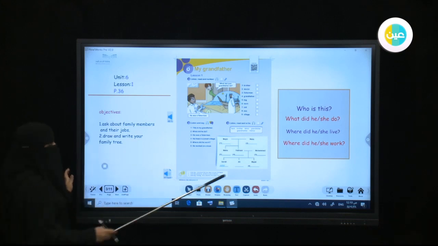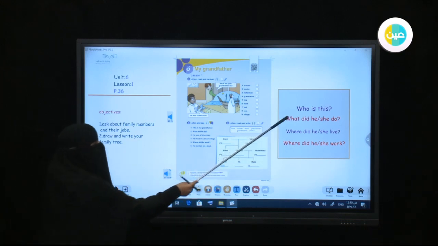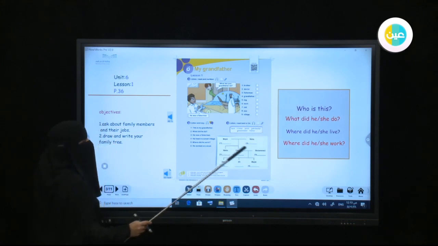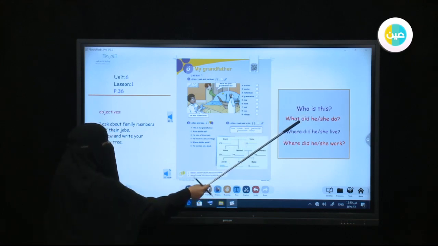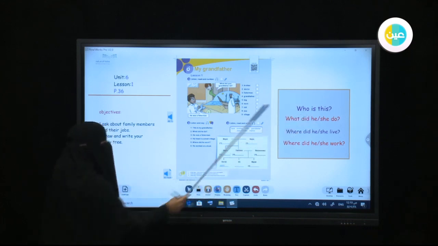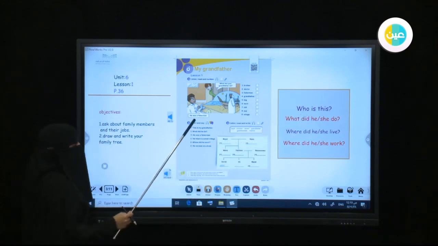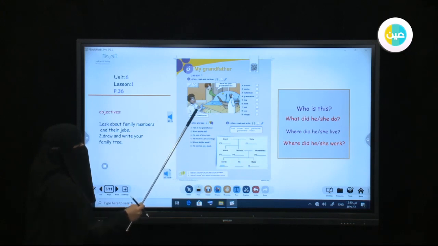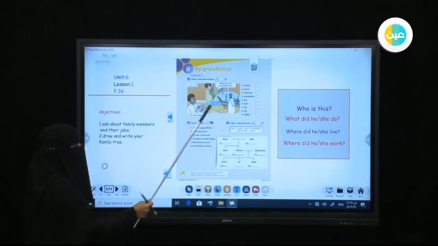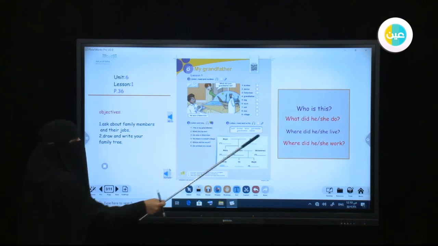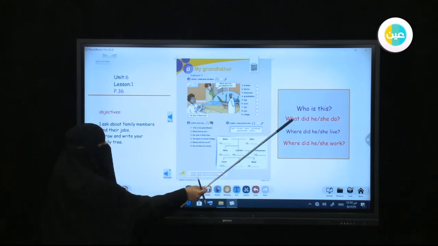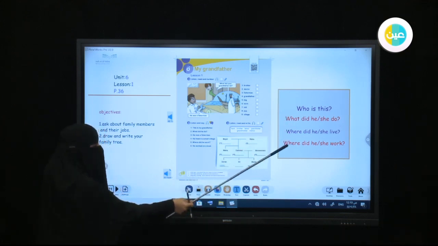Let's read these questions first before we start. Who is this? What did he or she do? See, the question is in the past. What did he or she do? So here the boys are talking about his grandfather. Tom is asking Ali about his grandfather, about the past of the grandfather. So here the questions will be in the past because this is talking about something that happened in the past.